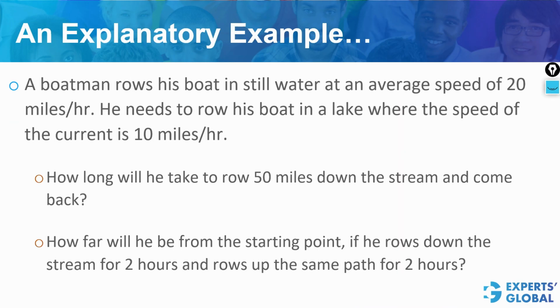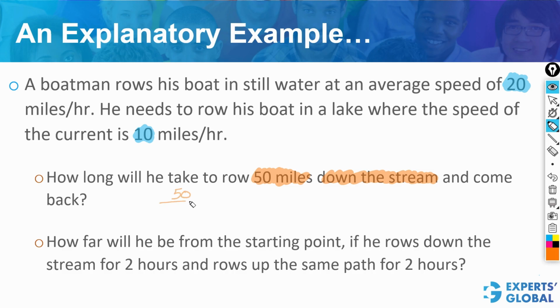Here is an explanatory example with two parts. Please pause the video and solve this. The speeds are 20 miles per hour and 10 miles per hour. The body moves 50 miles down the stream. For this part, the time taken would be 50 divided by the sum of the two speeds, and while coming back, the distance to be covered is again 50 miles, and the effective speed would be the difference of the two speeds because the boatman would need to row up the stream. The total time would be the sum of these two fractions. This would take 6 hours and 40 minutes.